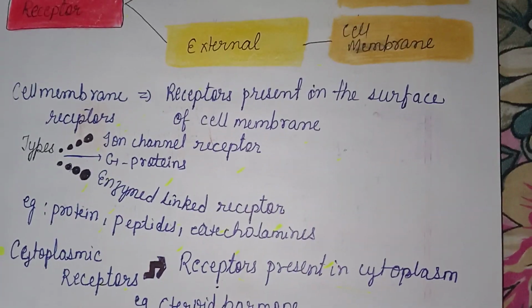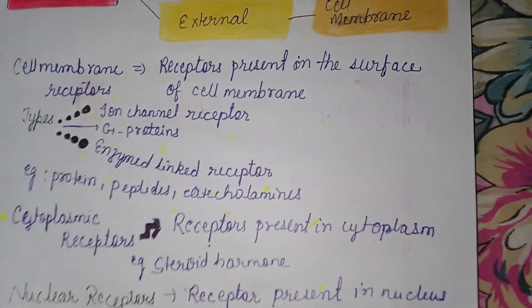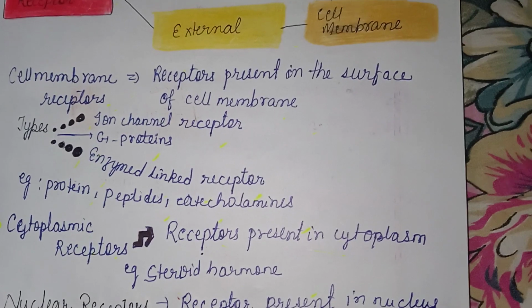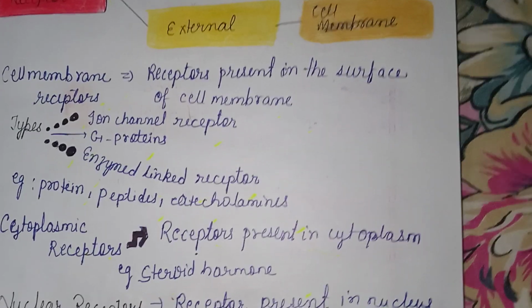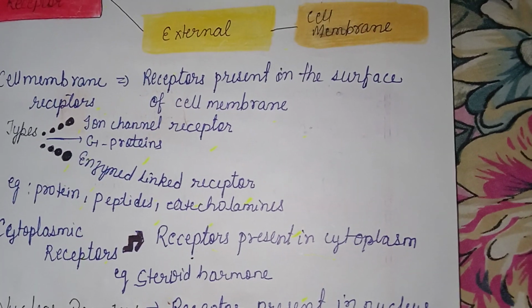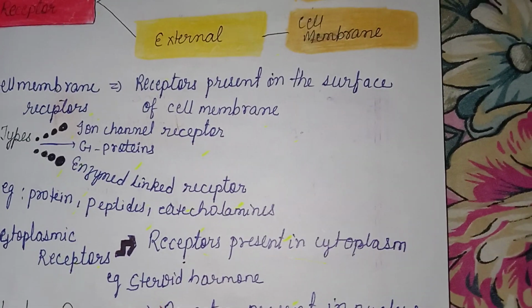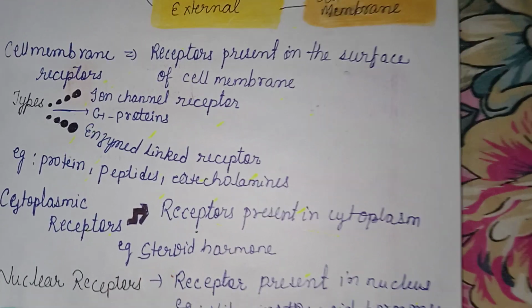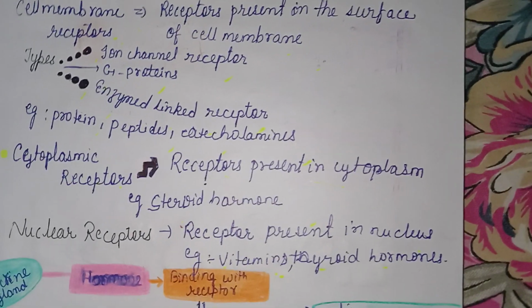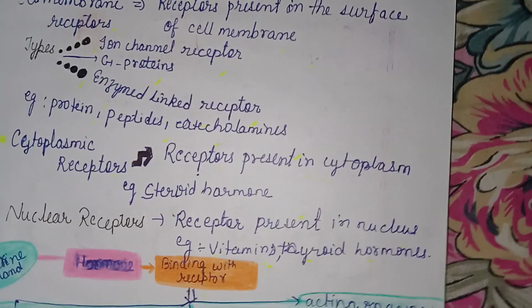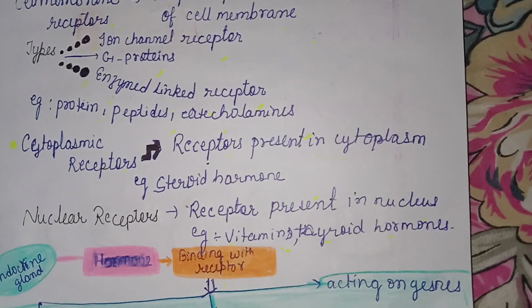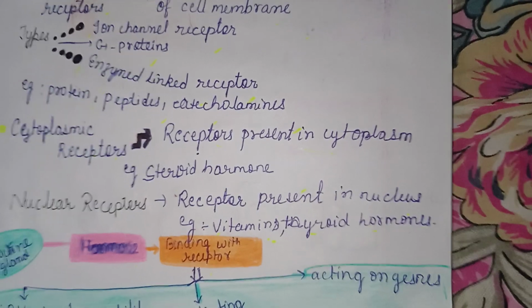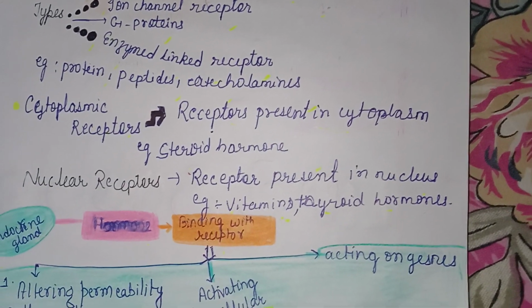Now, the cytoplasmic receptor, as the name suggests, is present in the cytoplasm. Example: steroid hormone. Nuclear, same as below, the receptor present in the nucleus. Example: vitamin, thyroid hormones, etc.